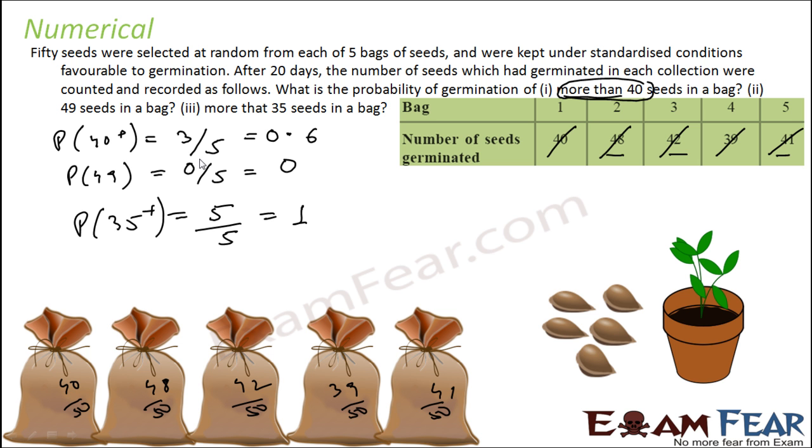Why is this 5? Because all these events satisfy this. Why 0? None of the events satisfy 49. Why 3? Because 3 of these events, 48, 42 and 41, satisfy the condition of more than 40.